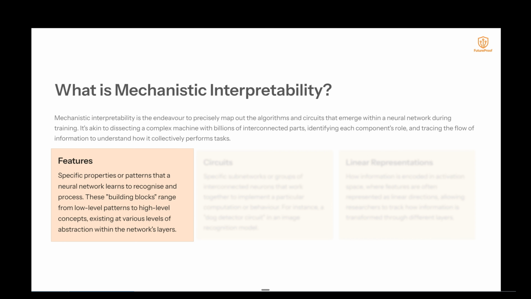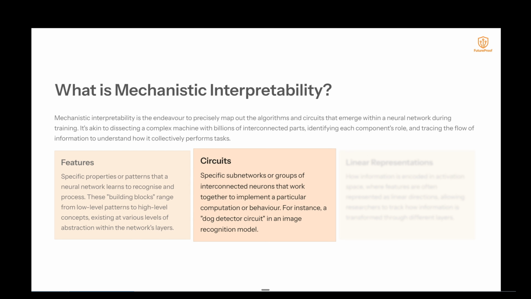Features: specific properties or patterns that a neural network learns to recognize and process. These building blocks range from low-level patterns to high-level concepts, existing at various levels of abstraction within the network's layers. Circuits: these are specific subnetworks or groups of interconnected neurons that work together to implement a particular computation or behavior, for instance, a dog detector circuit in an image recognition model. If we can get anywhere with mechanistic interpretability, if we can identify the dog detector circuit, we can understand when the AI has that specific concept in mind.